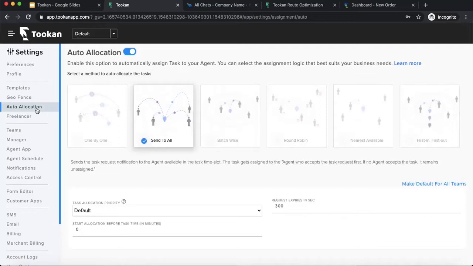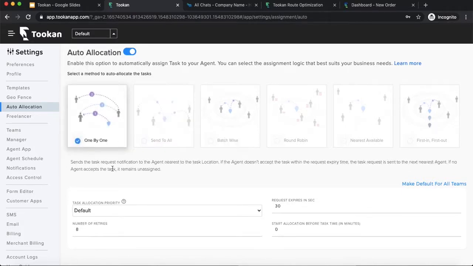So this is the most important feature of Token, I guess, and obviously it's not very easy to understand. So we'll be discussing all those logics which we have on Token one by one. Again, as I've told you, if I've enabled team level auto allocation, I'll be able to select the allocation logic for a particular team, and every team can have different allocation logic. So that's one way. If not selected, you will be having one allocation logic for all your teams. So let's go one by one.